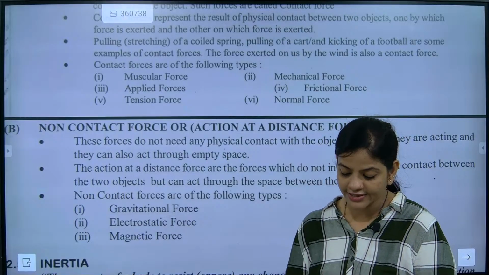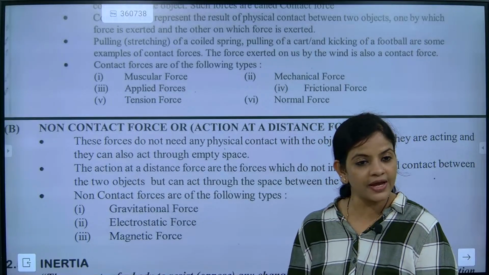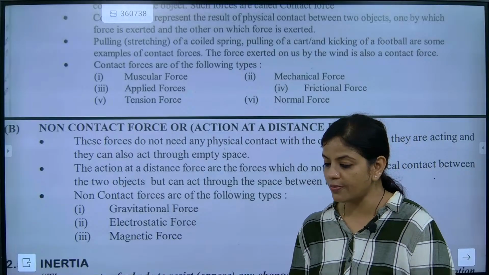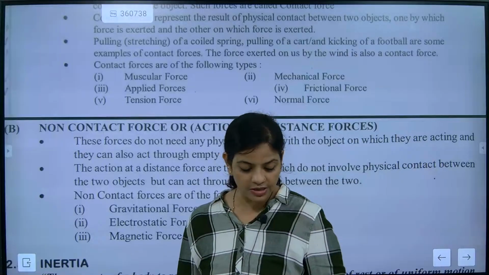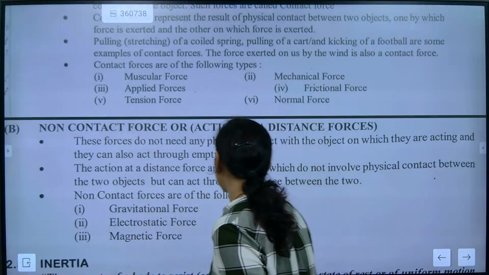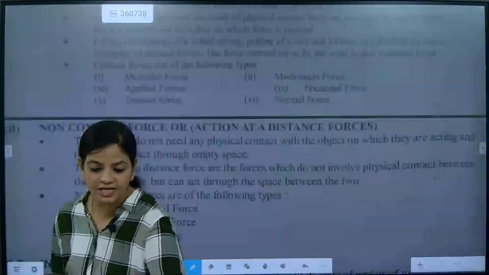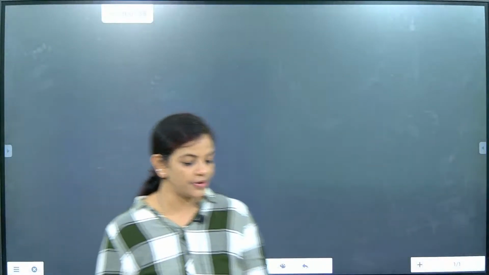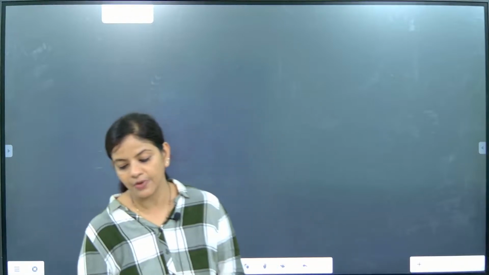Now the next topic we are going to do is inertia. What is our next topic? Inertia. So write a note about inertia. Wait, I'll discuss inertia. Only this much notes are there for this one. Now we will understand inertia. Next class I'll provide you the notes. What is the meaning of inertia and how is it applicable on objects?